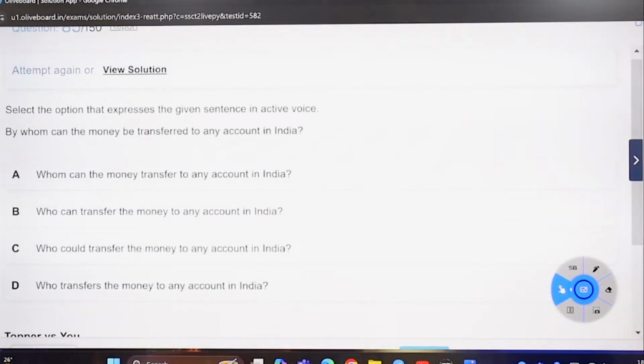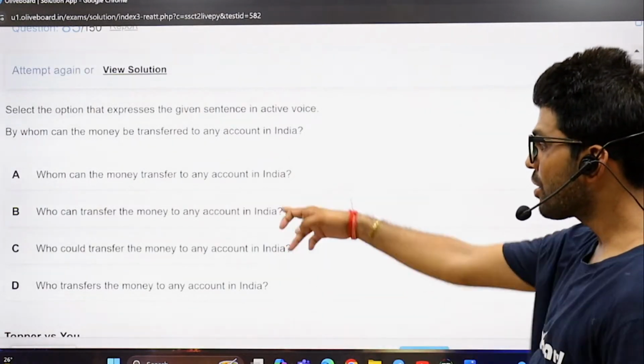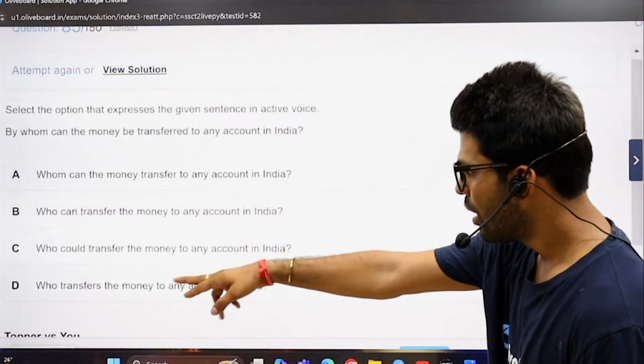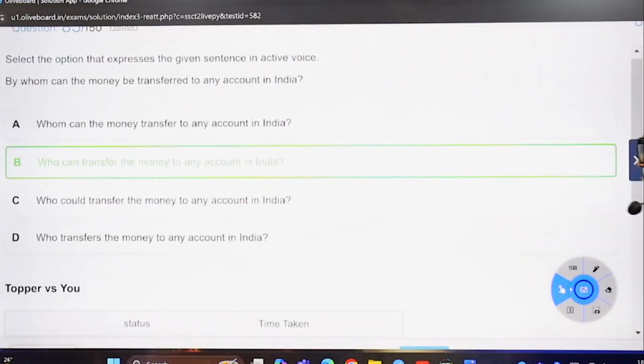By whom can the money be transferred to any account in India? That means who can transfer the money to any account in India? Whom can? No. Who can transfer? A better one. No could. Who transfers? No can. Just one option out there.